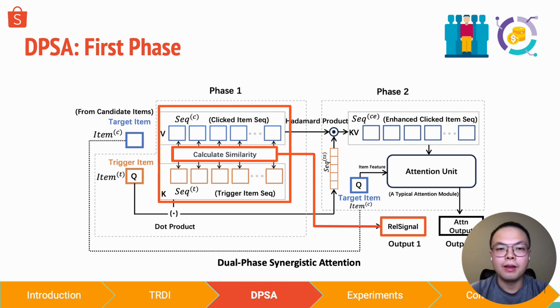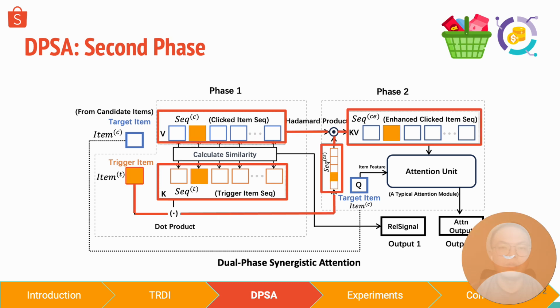each time step. And the relevance factors are then combined and transformed into a score of factor via a feed-forward network. And this relevance signal computed represents a user's general preference for trigger relevancy, and therefore helps to efficiently personalize the trigger-induced recommendation results for the users. Implementation-wise, this is quite similar to the additive attention mechanism used in the famous deep interest network structure, and therefore this is the first phase of attention.